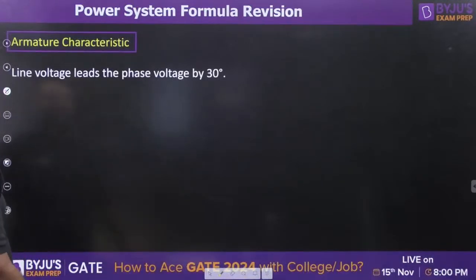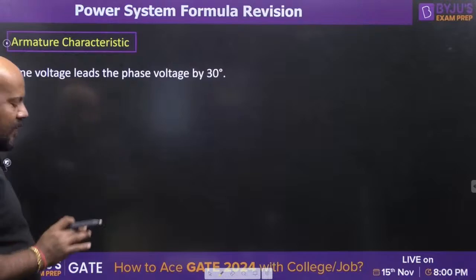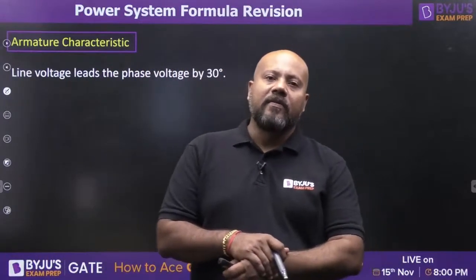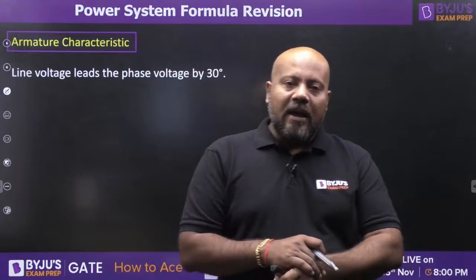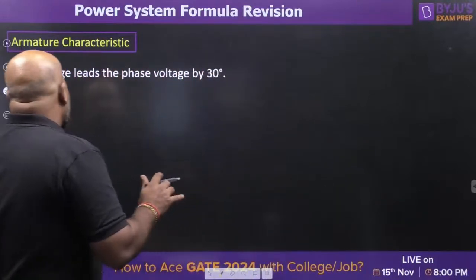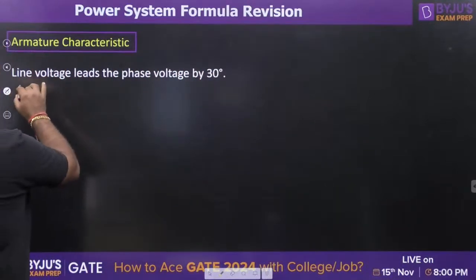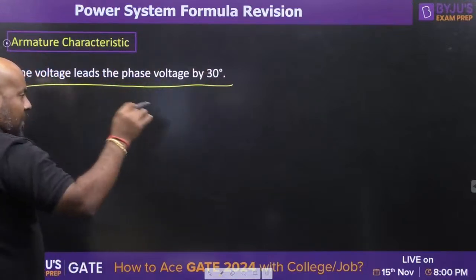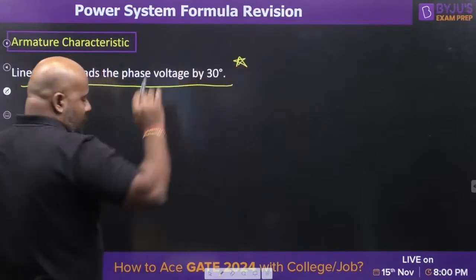If you talk about the phasor diagram, it will take a little more time, so I am not going into that. If you want, you can get it from some of my previous lectures. I am just going to give you the final conclusion. If you talk about the star connection, the line voltage is going to lead the phase voltage by 30 degree. What is the importance of this information?